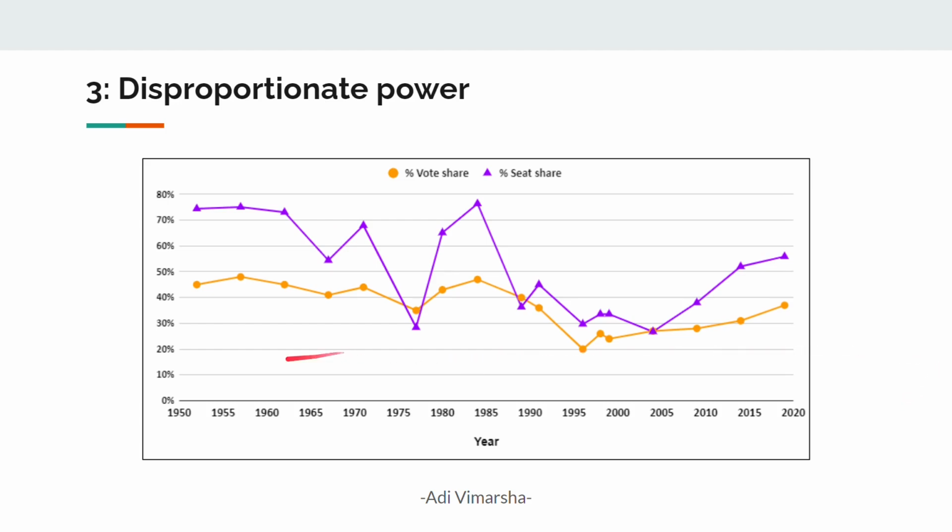Now look at this plot. I have plotted the percentage vote share and percentage seat share of the ruling party from all Lok Sabha elections so far, from 1952 to 2014. And there are some cases where with just 40% vote share, that party got a two-third majority, meaning more than 66% seat share. So clearly there is disproportionate power with respect to vote share. So these were a few limitations of the FPTP system. Now let's analyze some interesting cases.